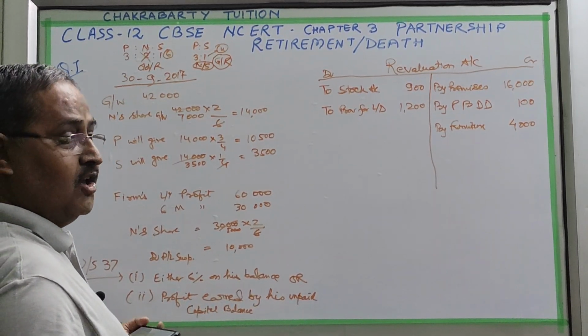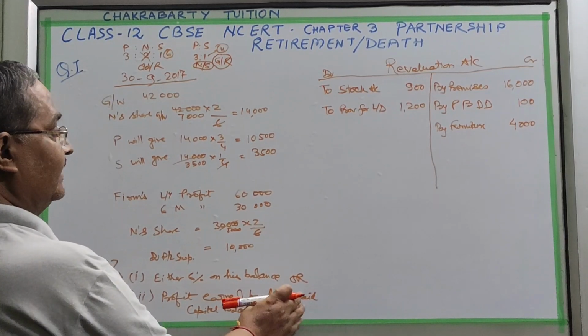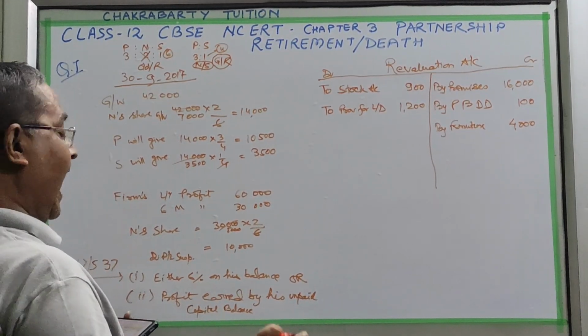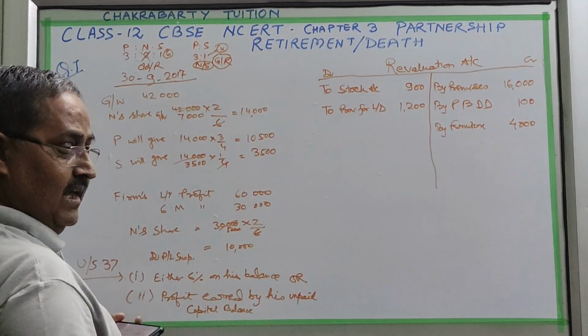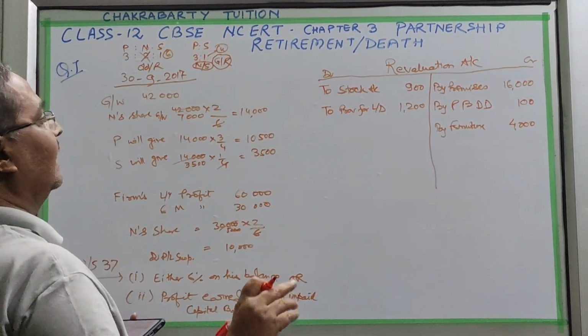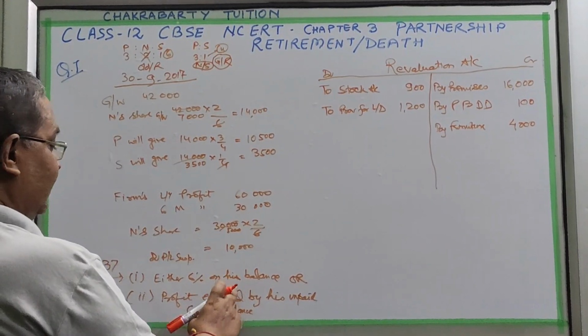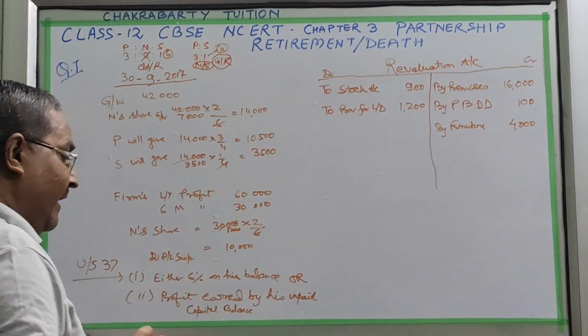It is the right of the retiring partner, or the partner who has expired, to choose, not the firm's right. So under Section 37, two provisions are there.